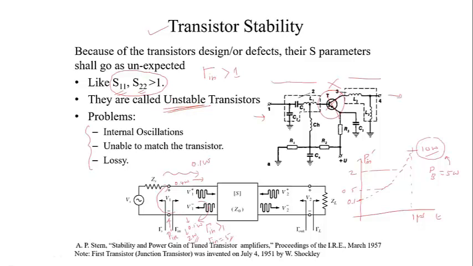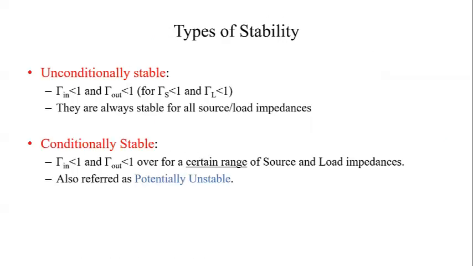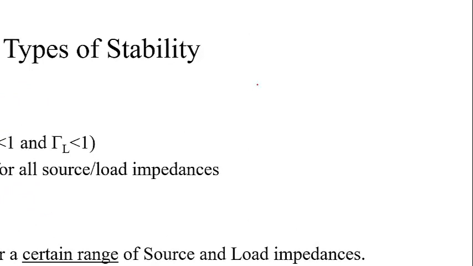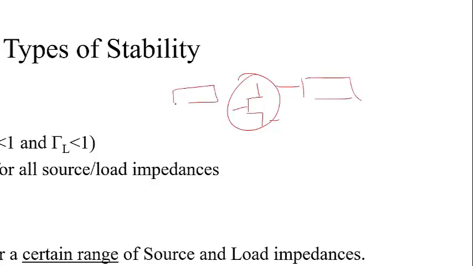So how to choose a stable transistor? For that, we have two conditions. One is the unconditionally stable transistor, another one is the conditionally stable transistor. So what is the meaning of these two? We have a transistor, and after that we are going to connect the source and load, and this is the amplifier structure.